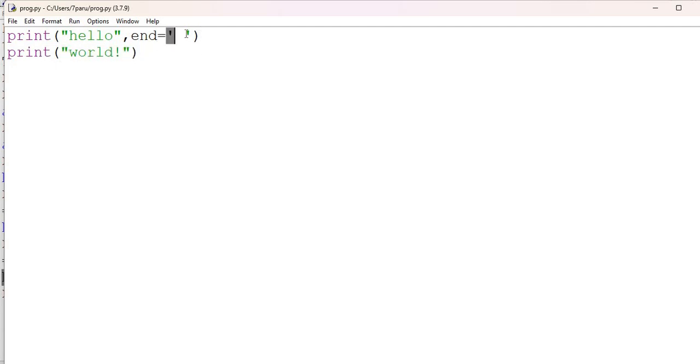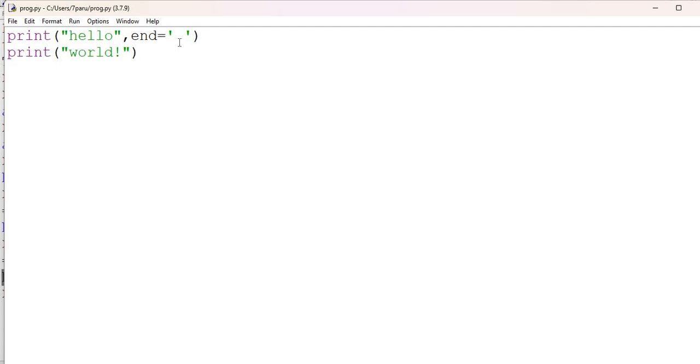Because by default end is a new line, but if I provide specifically a space, the new line is removed. So the next output will follow the space, and the second print statement will continue on the same line after the space instead of starting on a new line.